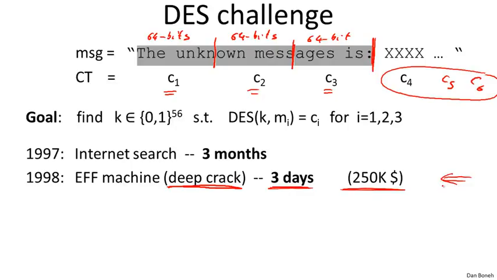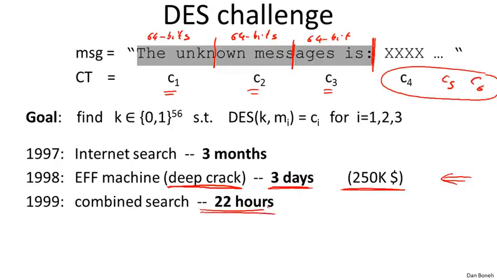The next thing that happened is in 1999, RSA issued another challenge, and they said, well, you have to solve it in half the time of the previous solution. And so using both DeepCrack and the internet search together, they were able to break DES in 22 hours. So the bottom line here is essentially DES is completely dead. If you forget or you lose your DES 56-bit key, don't worry. Within 22 hours, you can actually recover it. And in fact, anyone can recover it. And so DES essentially is dead and no longer secure.